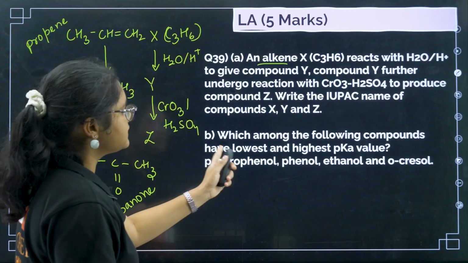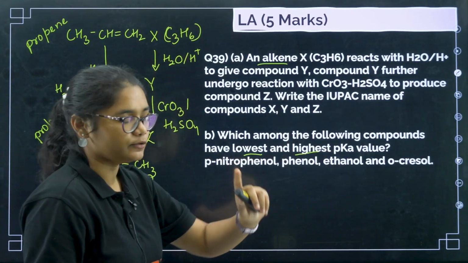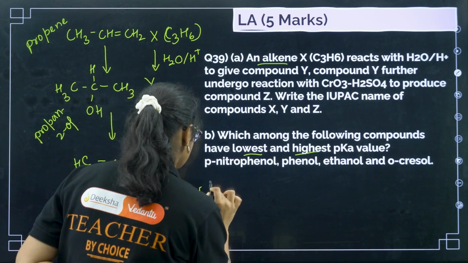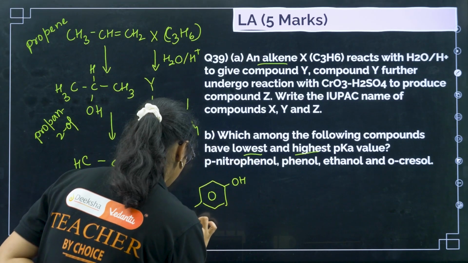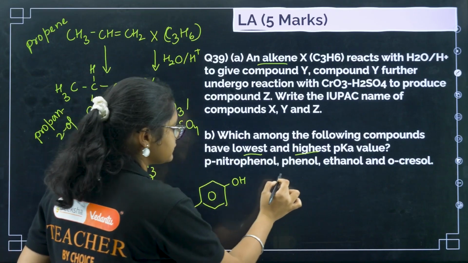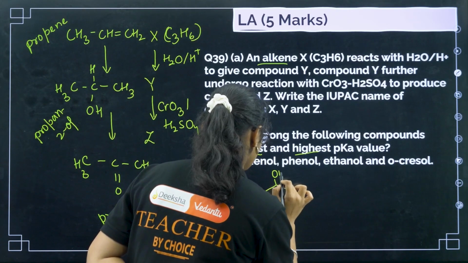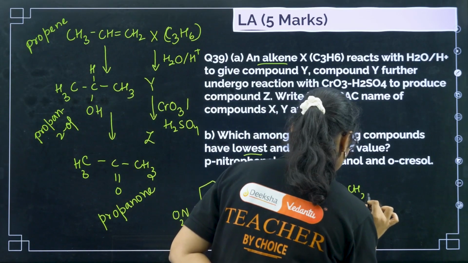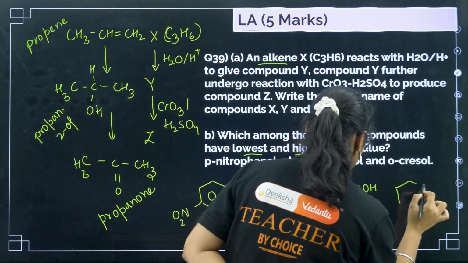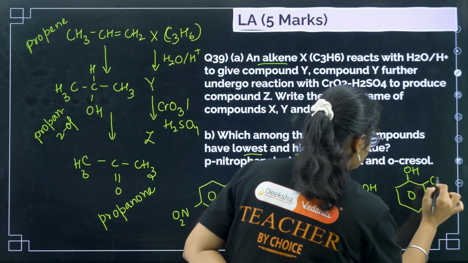Okay, now which among the following have the lowest and the highest pKa values? So first, if I draw the structures, we have para-nitrophenol, OH and NO2. Next you have phenol. Next I have ethanol. And next you have ortho-cresol. So these common names you should know, ortho-cresol.